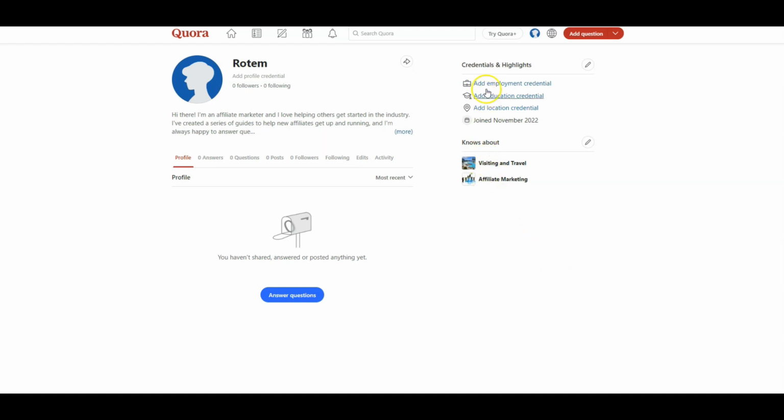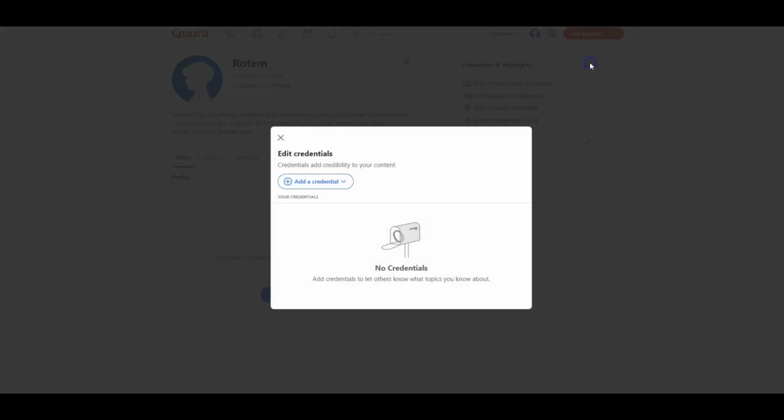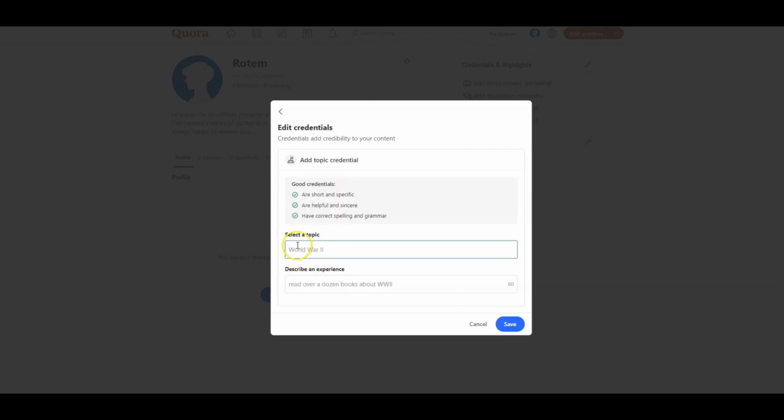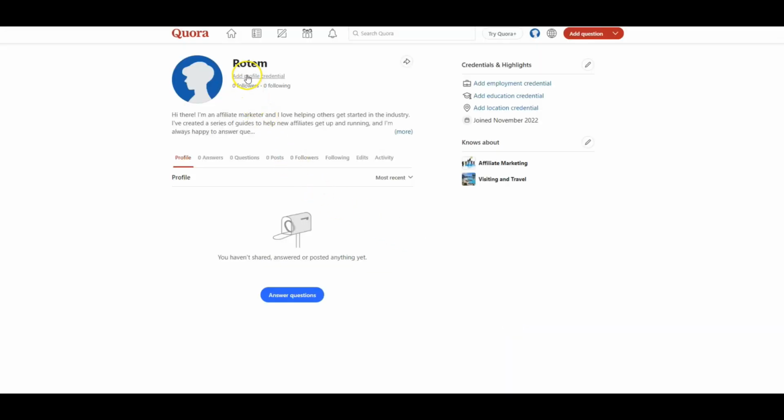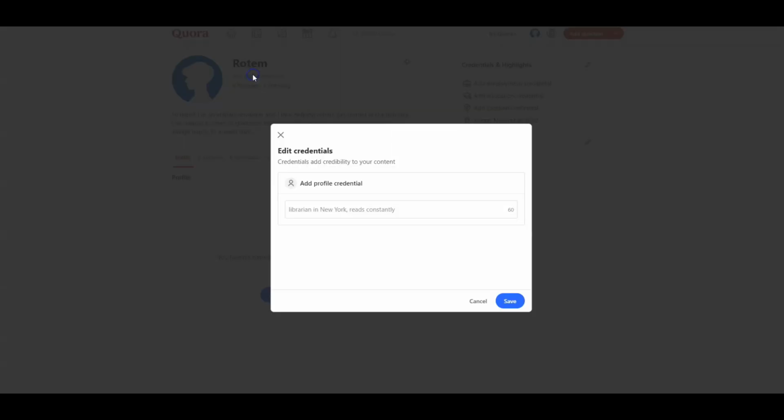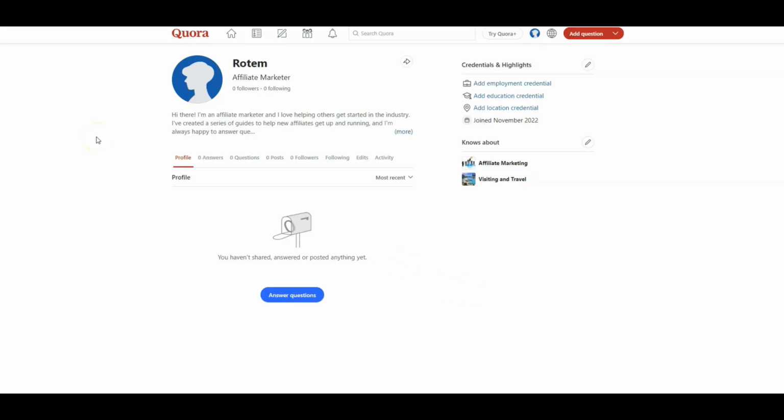You can also add more credentials. You can click on the icon, then add a credential. We will pick a topic and select it. Again, like affiliate marketing. You can describe the experience, like more than 20 years as an affiliate marketer, and click on save. Also, you see near the name, add a profile credential. I will add it and click save. Now our profile page looks better. Of course, with a picture and a link to our website, it will look even better.